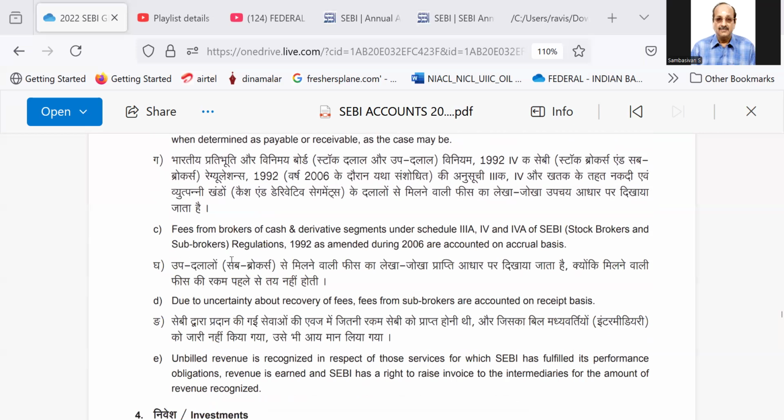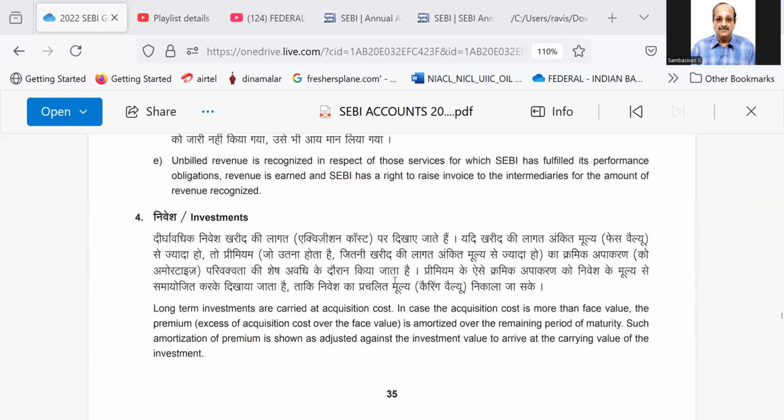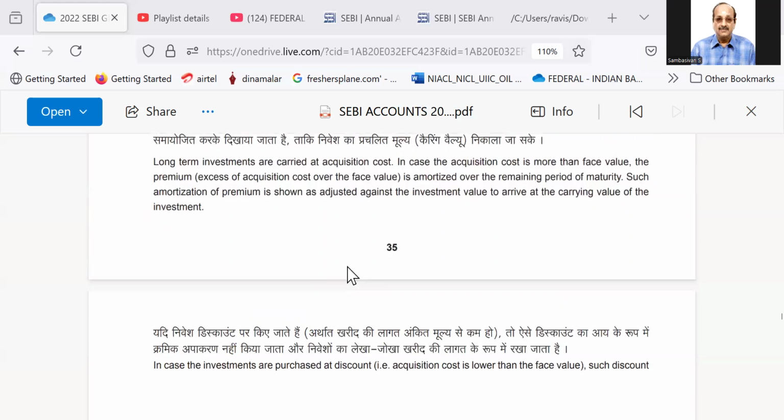Point number C: fees from brokers, cash and derivative segments under Schedule 3A and 4A of SEBI regulations as amended during 2006 are accounted on accrual basis. Unbilled revenue is recognized in respect of those services for which SEBI has fulfilled its performance obligations, revenue is earned, and SEBI has a right to raise invoice to the intermediaries for the amount of revenue recognized.